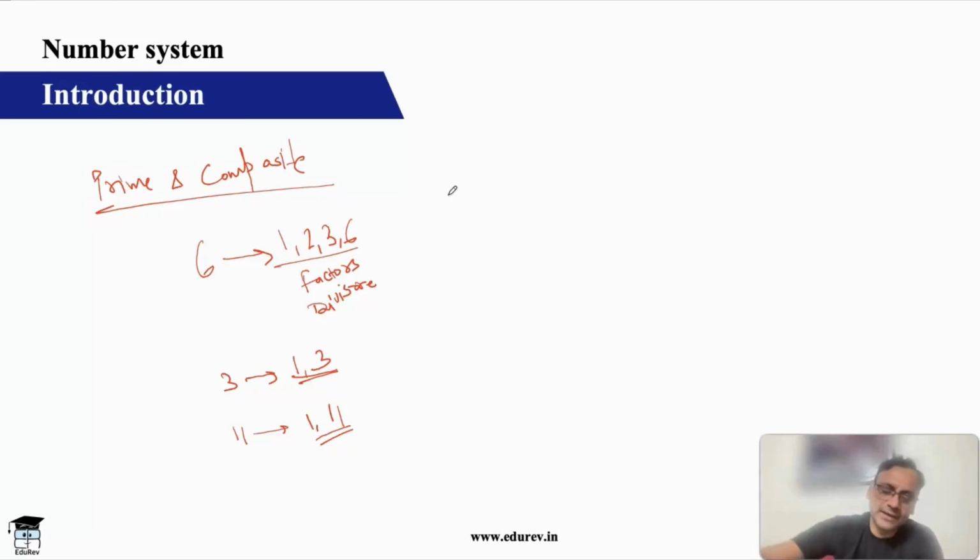And then there's a natural question. You may ask me about 1. How many factors does 1 have? 1 has only 1 factor. 1 can be divided only by 1. So in fact, 1 is called neither prime nor composite. 1 is called a unique number. It is neither prime nor composite. Okay, so very simple.